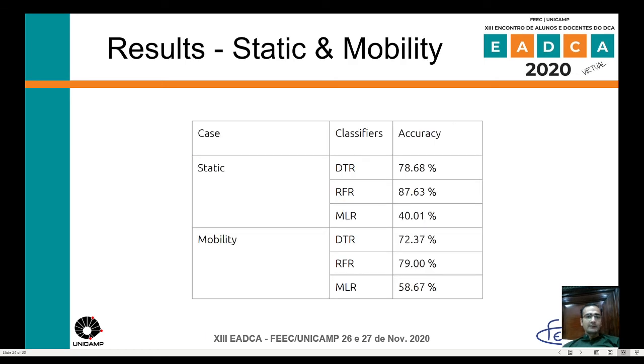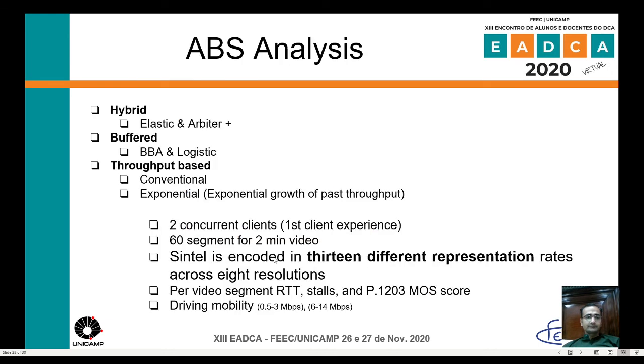Then we have results by static and mobility scenarios. In these two cases, again, random forest regression has much better accuracy as compared to decision tree and multilinear regression. Finally, we have the ABS analysis: hybrid, Elastic and Arbiter; BBA buffer and Logistic; throughput and Conventional. The results I will show in the next slide.